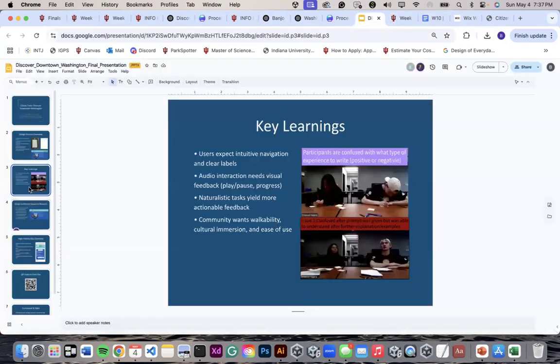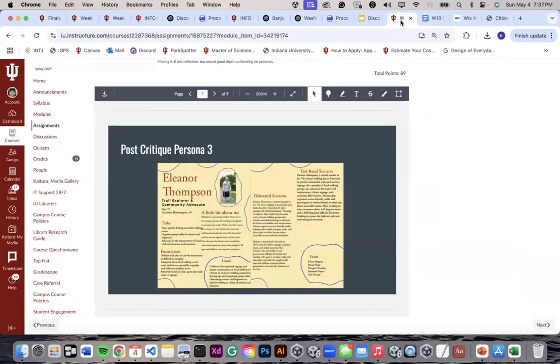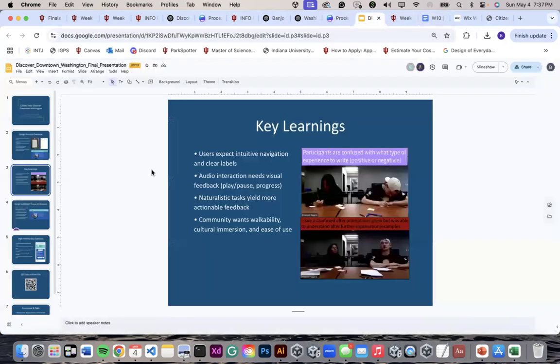So some of our key learnings from doing the Wizard of Oz, the Reddit scrape, even the critique protocol, was that users expect intuitive navigation and clear labels. Audio interaction needs visual feedback. Naturalistic tasks yield more actionable feedback. Community wants walkability, cultural immersion, and ease of use. And we have to prompt the participants effectively. So I will give this to Luis to talk about the mid-fidelity prototype.